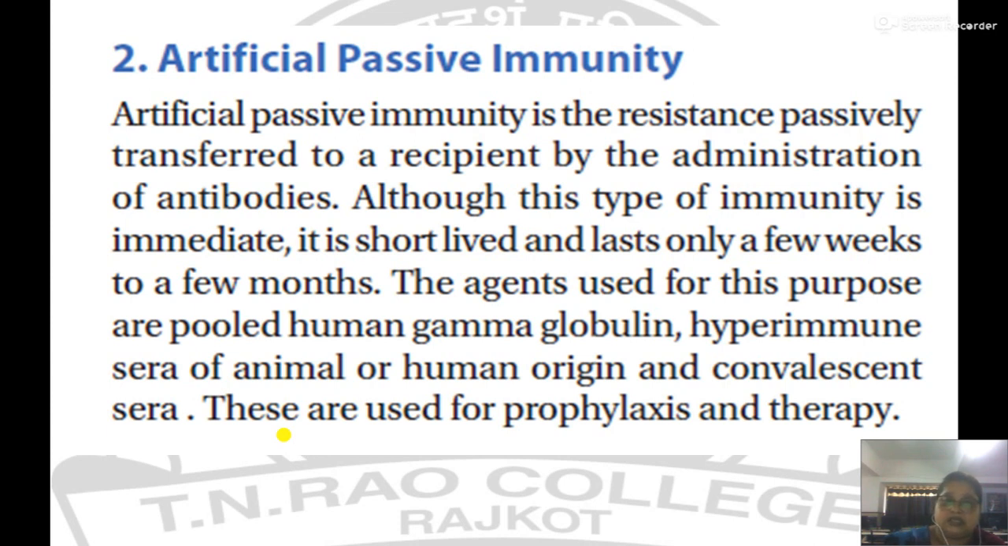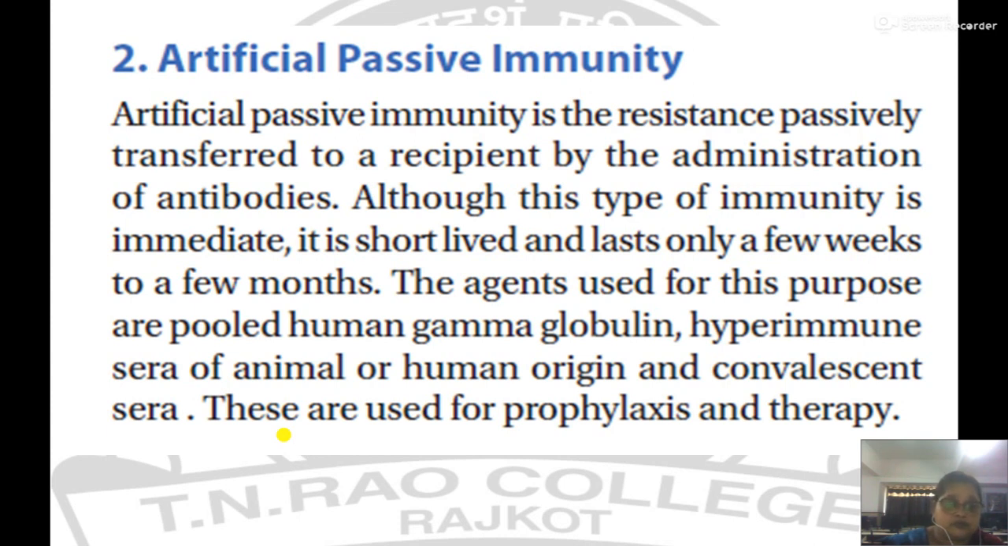The agents used for this purpose are called pooled human gamma globulin or pooled human antibody. They are also known as hyperimmune sera, which are obtained from animals or from other human beings, or sometimes they are convalescent sera. They are used as prophylaxis as well as therapy. Prophylaxis means the treatment given before the occurrence of the disease, and therapy is the treatment given during the